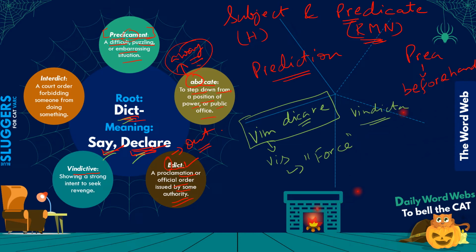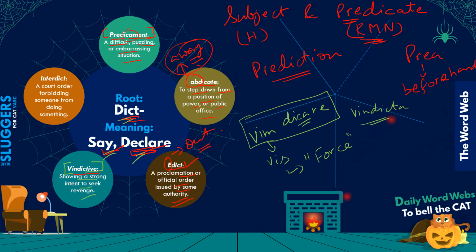vindicta, which ended up meaning, from to say something forcefully, it changed to proclaim authority, right? To show authority. If you're declaring something forcefully, you are essentially proclaiming authority or your dominance over something. And eventually the meaning of vindicta changed into actually getting revenge, right? You can see how drastically meanings of words can change over long periods of time. And now to be vindictive is basically to show a strong intent to seek revenge.